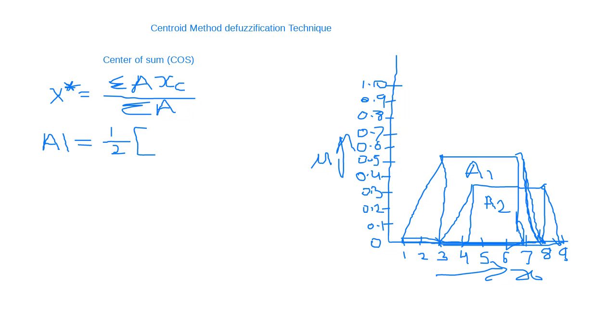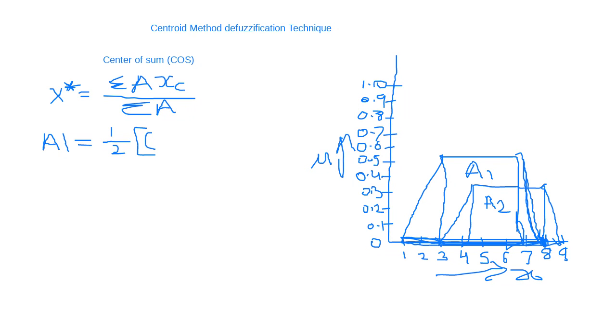As you can see, the first base goes up to 8. The maximum element for A1 is 8, which represents the base. From 1 to 8, you can see from here, this represents the base of A1.